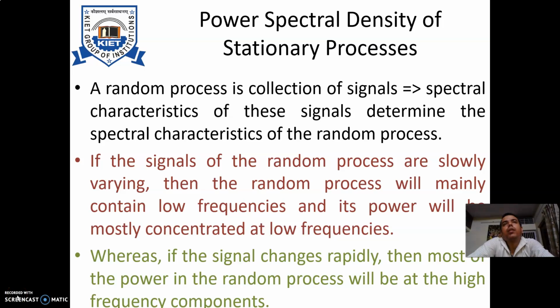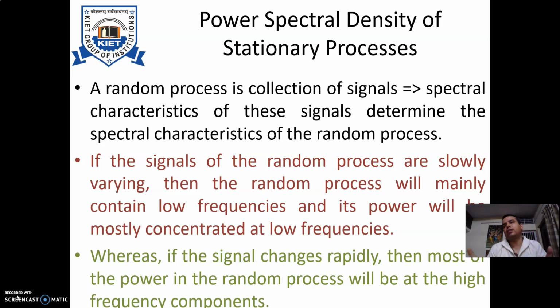So we are continuing our discussion on the power spectral density of stationary processes. We observed that the spectral characteristic of signals associated with a random process defines the spectral characteristic of the random process. So if the signals of the random process are slowly varying, then the random process will mainly contain lower frequency components. Whereas if the signal changes rapidly, then the random process will contain high frequency components.